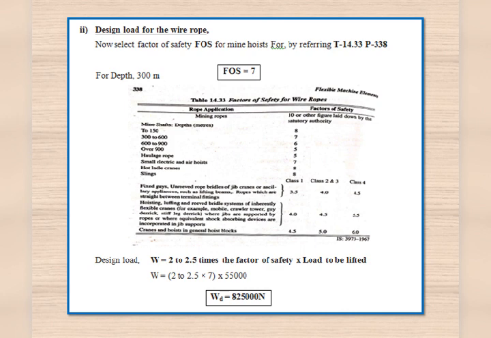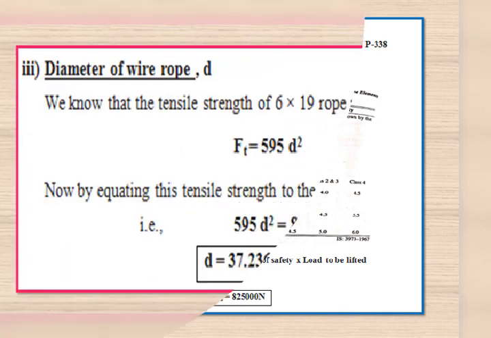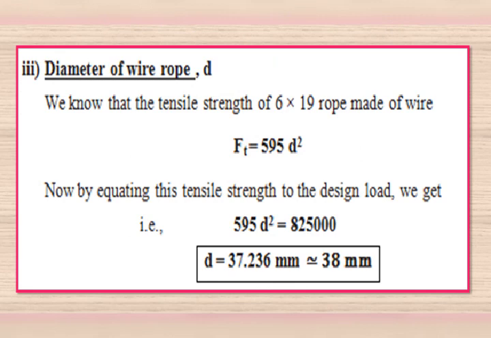Now we must design the wire rope for this particular load. Now we must determine the diameter of the wire rope. We know the tensile strength of a 6 into 19 rope made of wire is 595 d square.